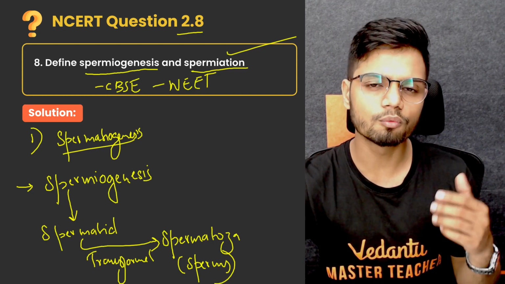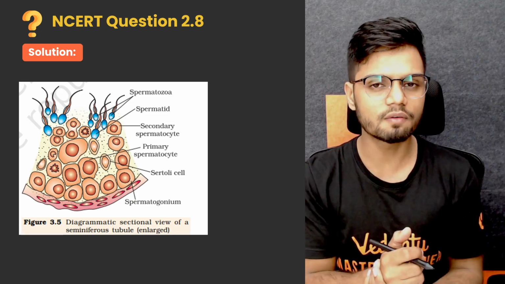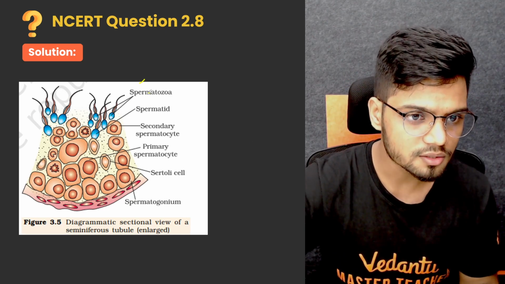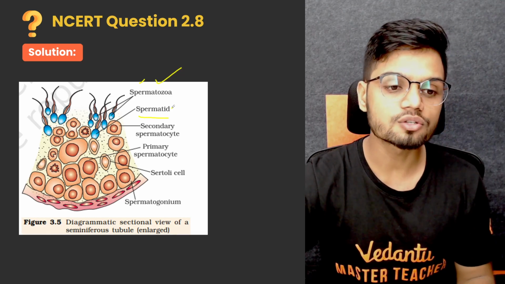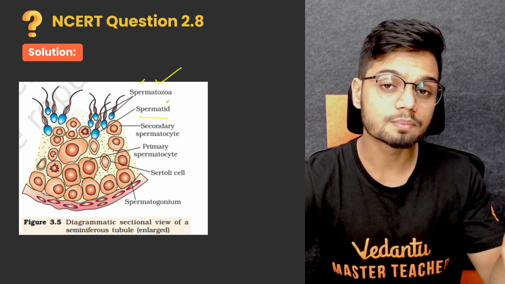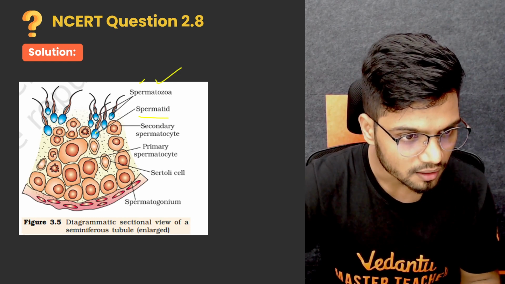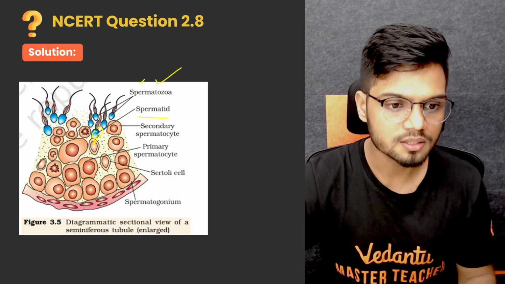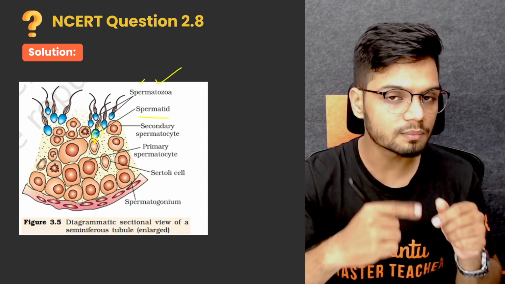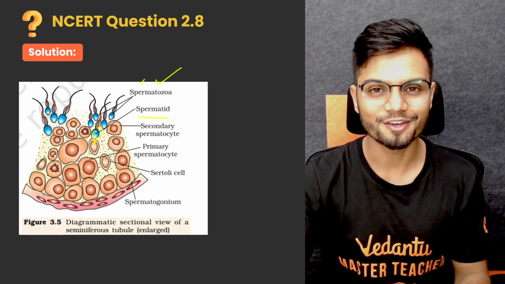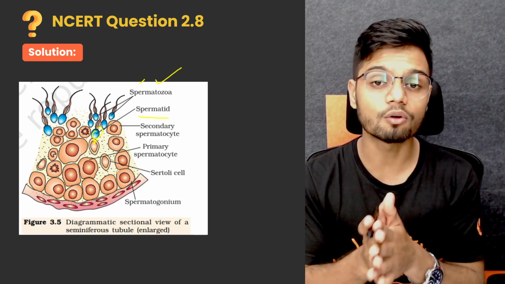Now, if you want to look more into it, let's look at the structure given in your NCERT. This is your spermatid, and transformation of spermatid to spermatozoa is spermiogenesis. Then you have your sperm. Can you see the sperm is embedding its head into the Sertoli cells, and release of this sperm from the Sertoli cells into the seminiferous tubule lumen is called spermiation. There it is, the complete definition of both spermiogenesis and spermiation.